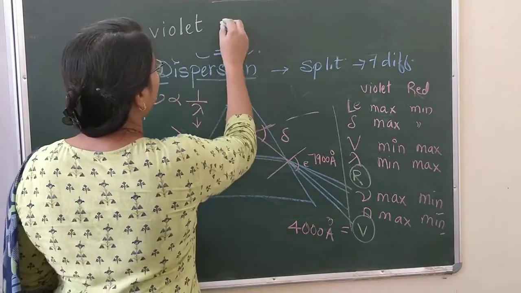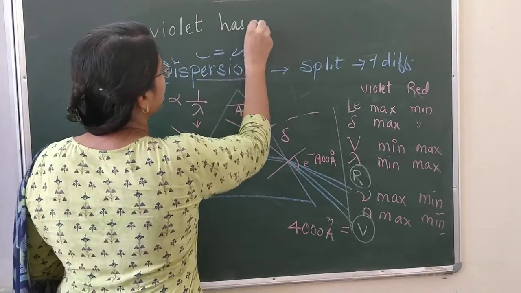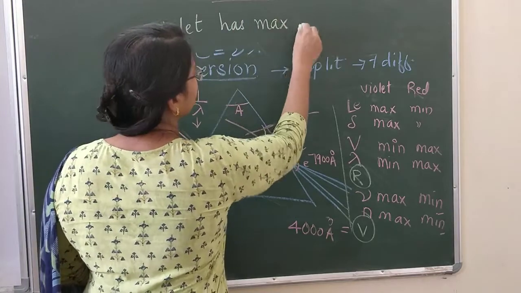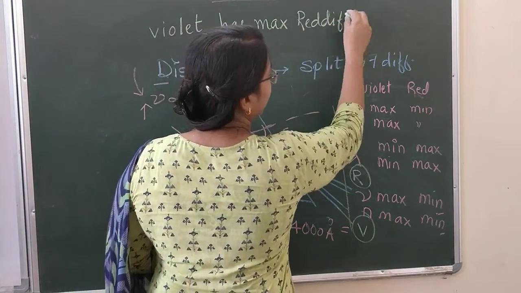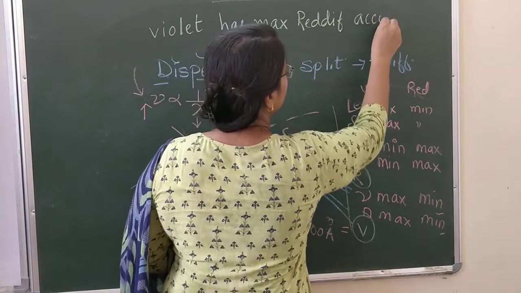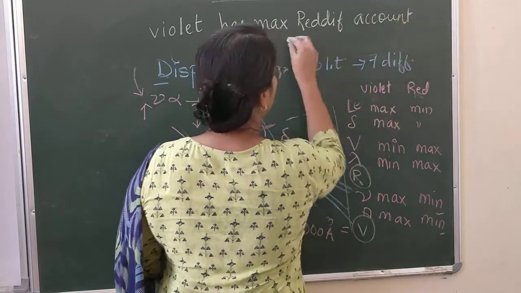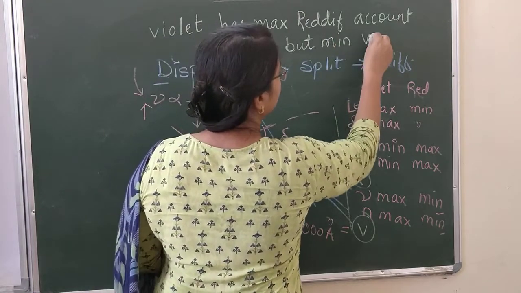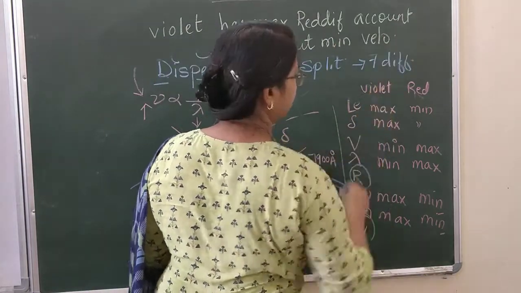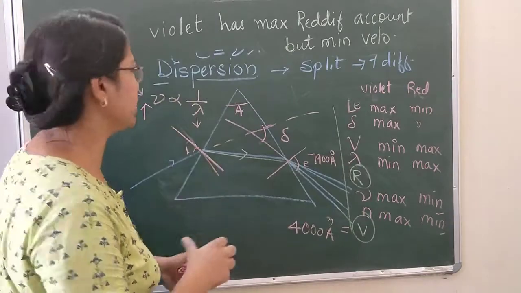Focus here. Violet has maximum rediff account, but minimum below account, or let's say velocity.